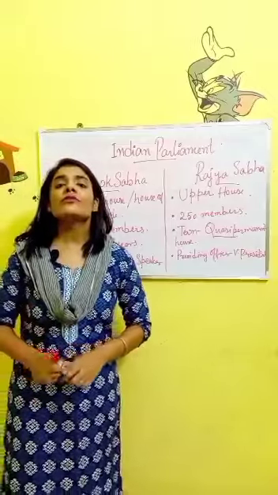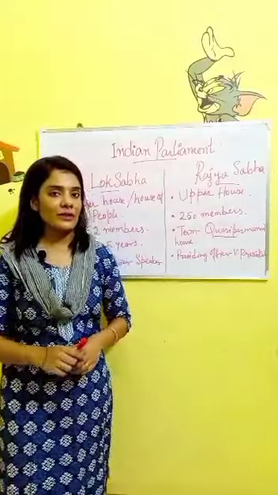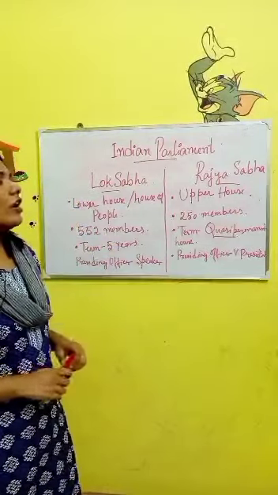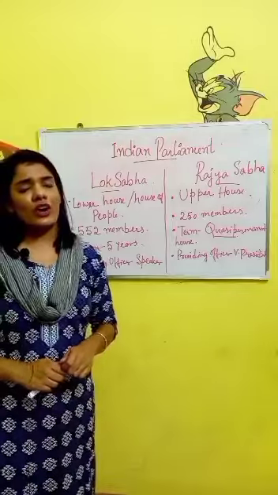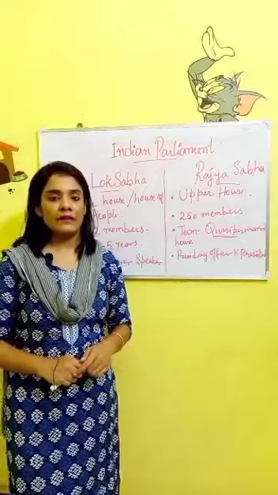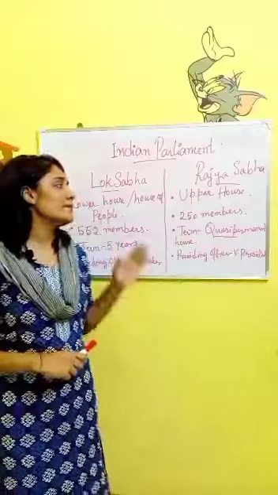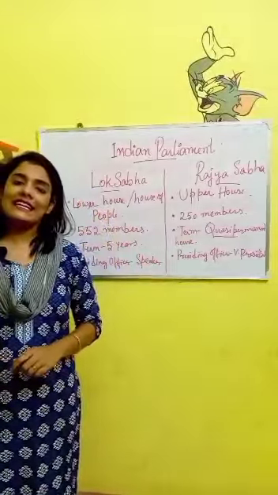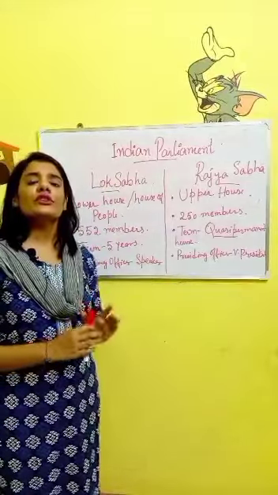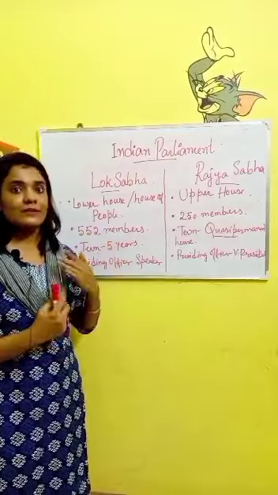Now we will move on to the other house of the parliament, that is the Lok Sabha or the lower house of the parliament. See children, the Lok Sabha is also called the house of people. Why is it called the house of people? Because the members of the Lok Sabha are directly elected by us, by the process of universal adult franchise, that is through a secret voting system.